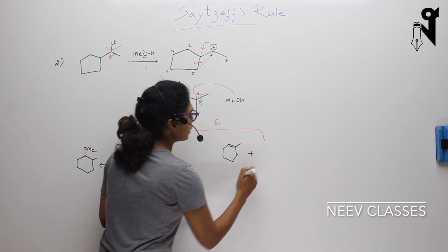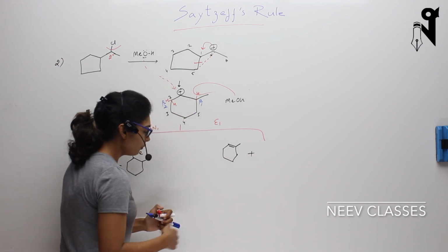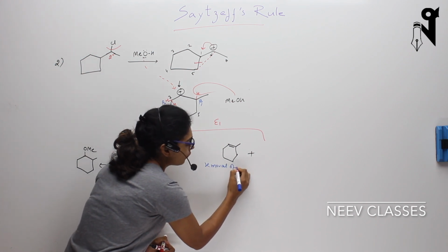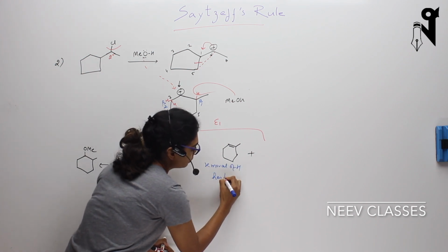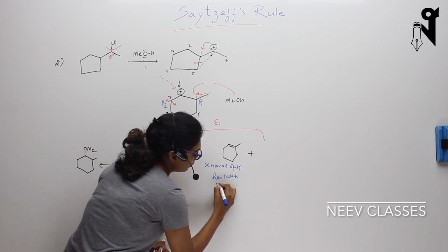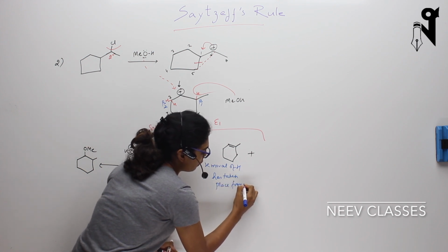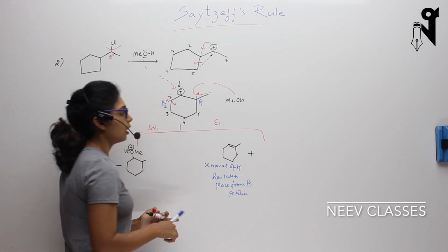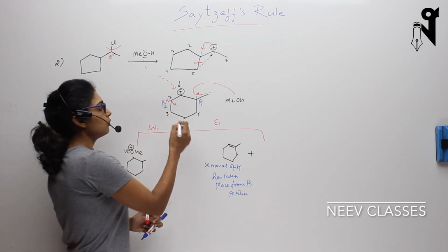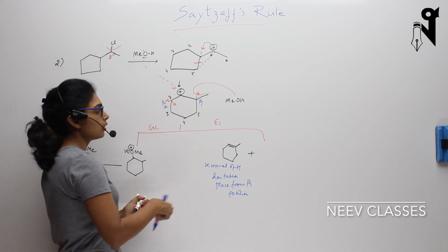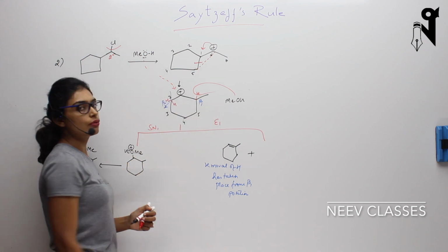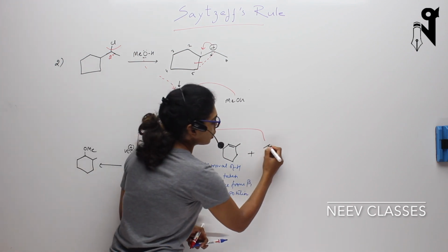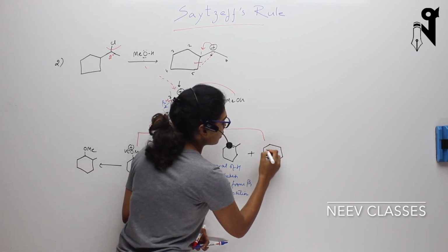And this is when removal of hydrogen has taken place from the beta 1 position. In the other case, MeOH can remove the hydrogen from here. If the hydrogen is removed from the beta 2 position, the compound will look like this.